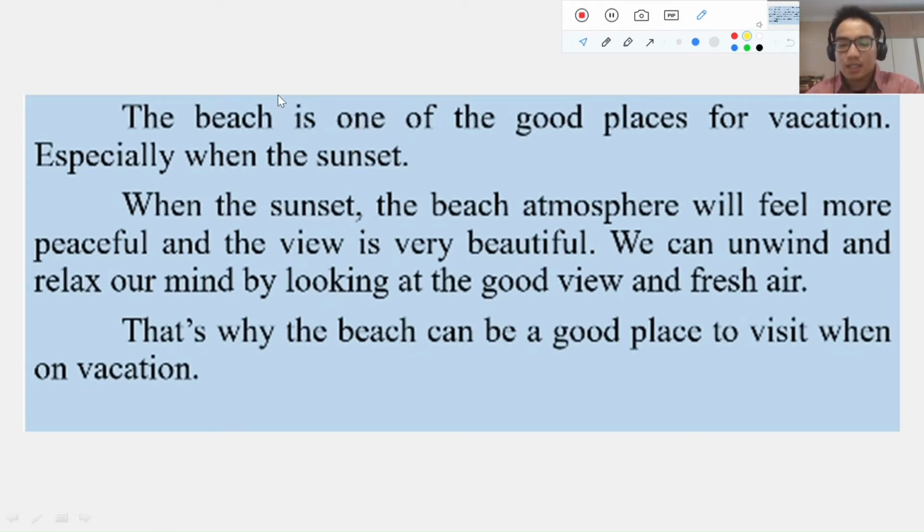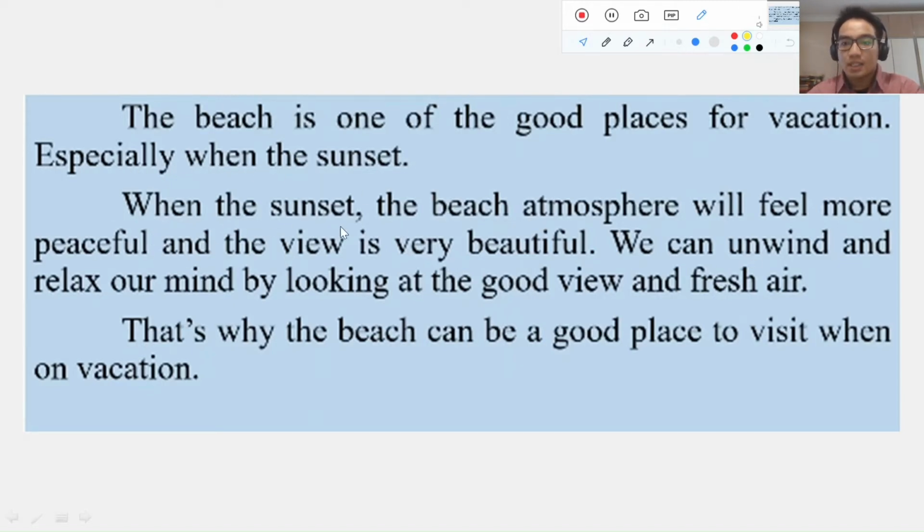From the content, let's take a look. The topic sentence is: the beach is one of the good places for vacation, especially when sunset. So I think this is the topic sentence that Anggi is trying to tell us. The beach is the topic, and good place for vacation is the controlling idea, and especially when the sunset strengthens the controlling idea that it is a good place for vacation when the sunset comes, like that. And then we're going to the supporting sentences.